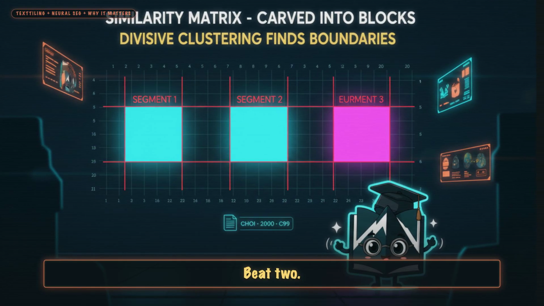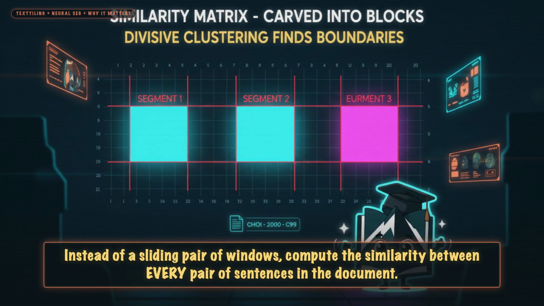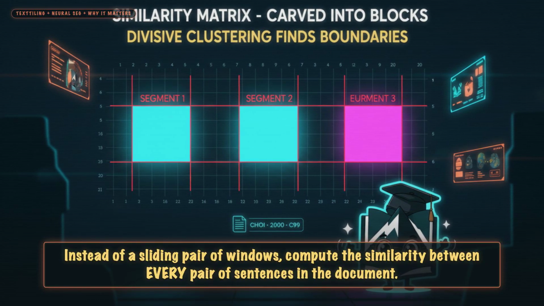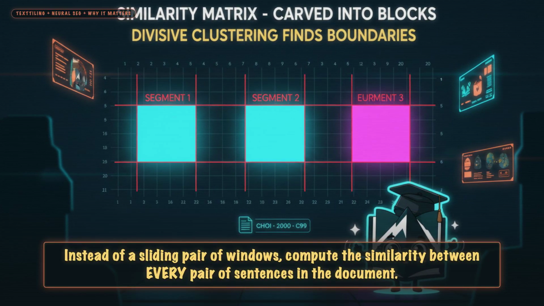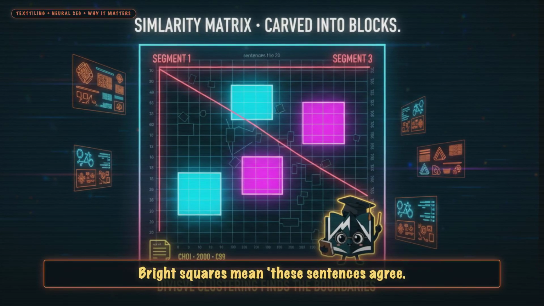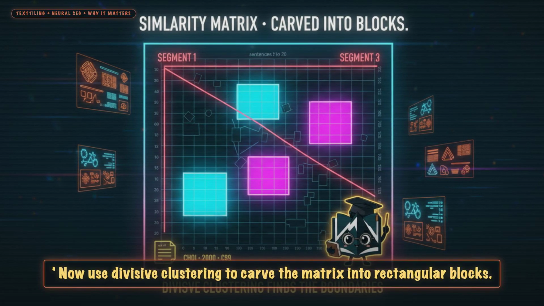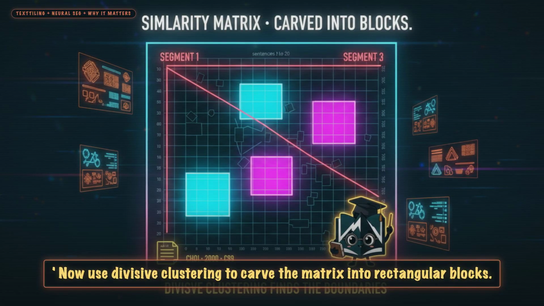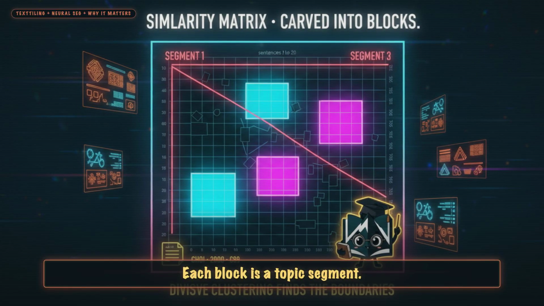Beat 2. What came next? Freddy Choi, 2000. Algorithm called SN99. Instead of a sliding pair of windows, compute the similarity between every pair of sentences in the document. That gives you a big square matrix. Bright squares mean these sentences agree. Dark squares mean these sentences disagree. Now use divisive clustering to carve the matrix into rectangular blocks. Each block is a topic segment.